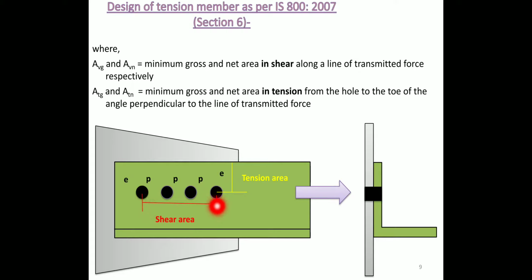There are 4 bolts placed in a straight line. The successive center to center distance between 2 bolts is known as the pitch in the direction of force or load.